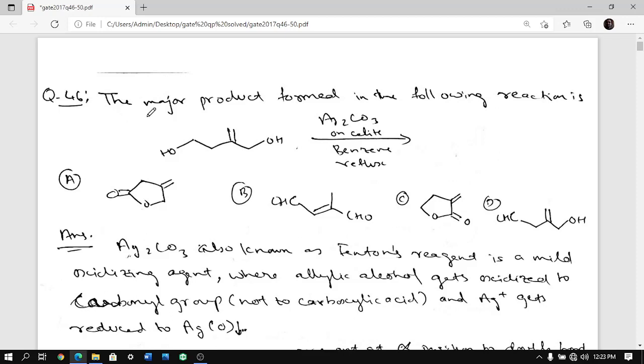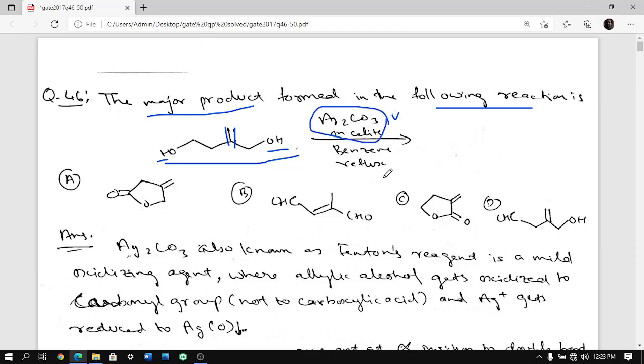So the first question says the major product formed in the following reaction. What is the reaction? You are having a molecule. On the molecule you have two alcoholic groups, and then you are having an alkene group here, and then you are putting Ag2CO3 on celite.